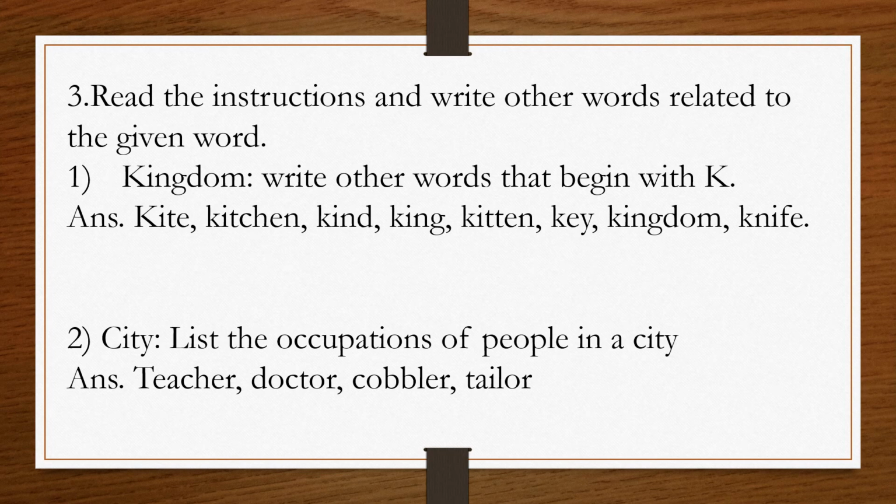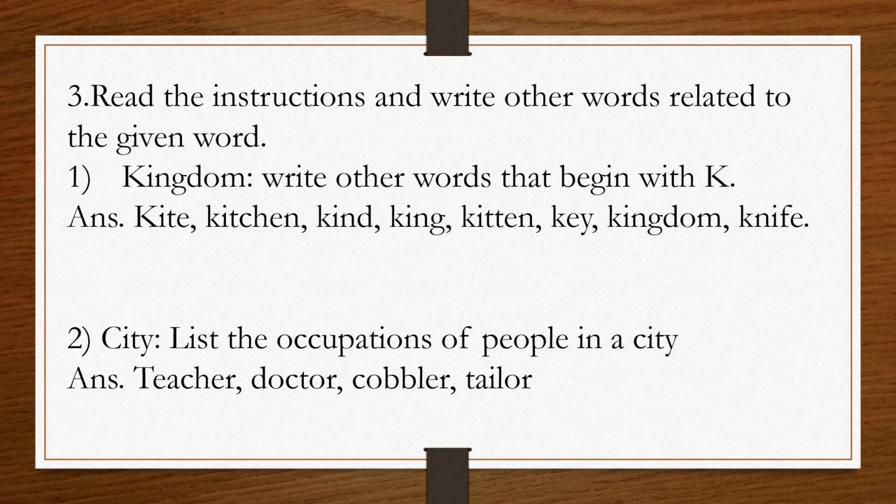Okay, student. Now, the second one is city. Now, here what you have to do? Here you have to list the occupations of people in a city. So, what are the occupations of the people? Okay, in the city, what they are doing, like teachers are there, doctors, cobblers, tailors, and many more. Okay, have you understood, student?